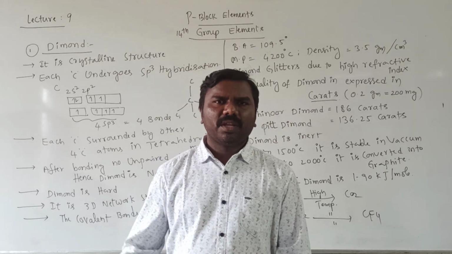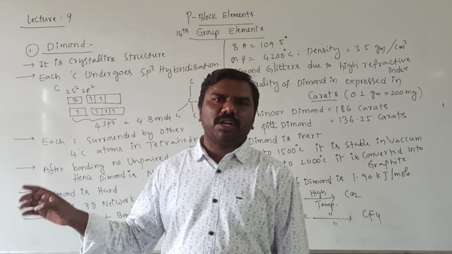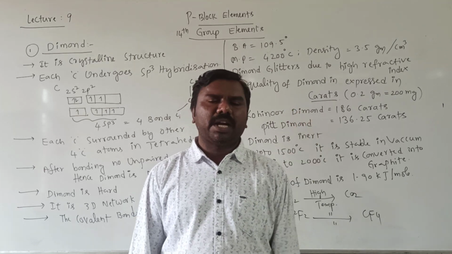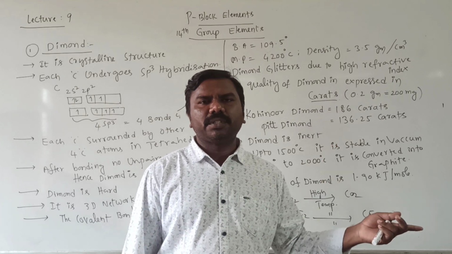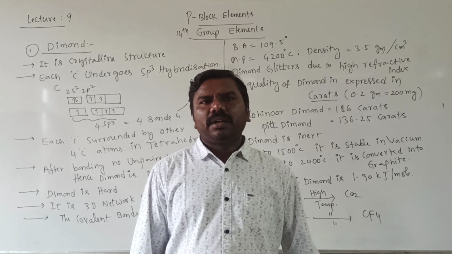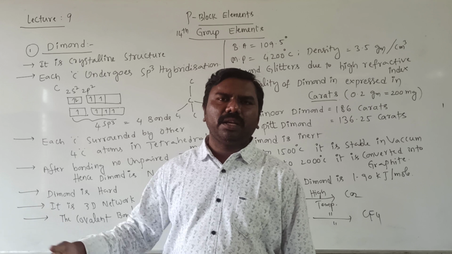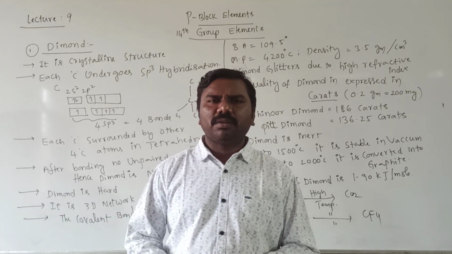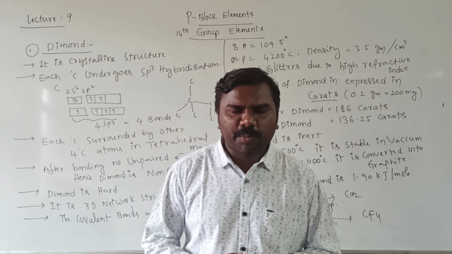Revise the points simply. Diamond sp3, graphite sp2. Diamond, each carbon is surrounded by 4 other carbons. Graphite, each carbon is surrounded by 3 carbon atoms. Diamond is hard, graphite is soft. Diamond is a non-conductor, graphite is a good conductor. Graphite is a lubricant, diamond is used as a hard material to cut any other hard material. So these are the comparative points we have to write now. So these are also theoretical points. I'll write point by point, then you can enter that.